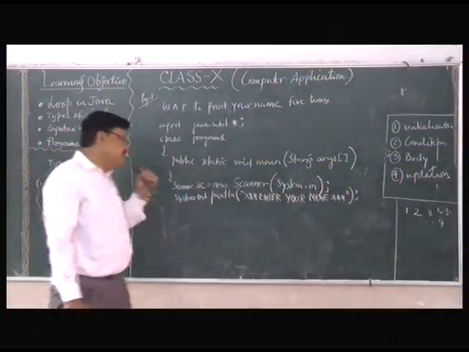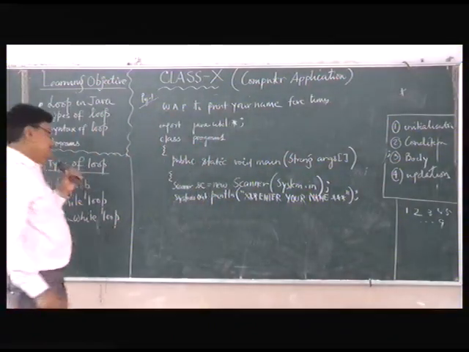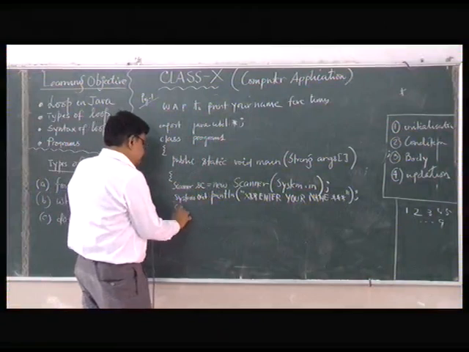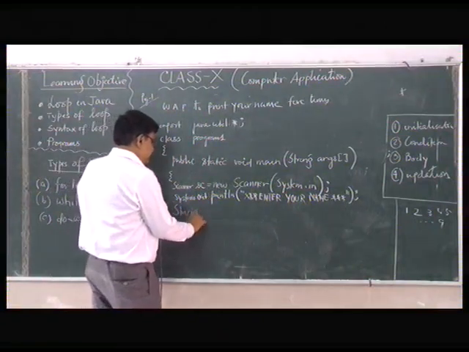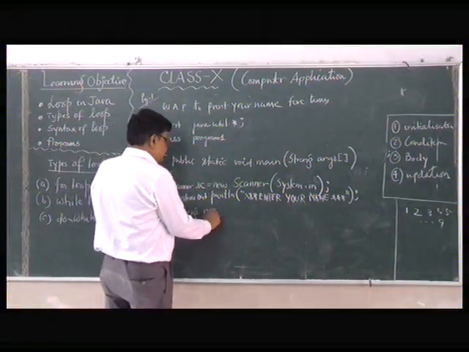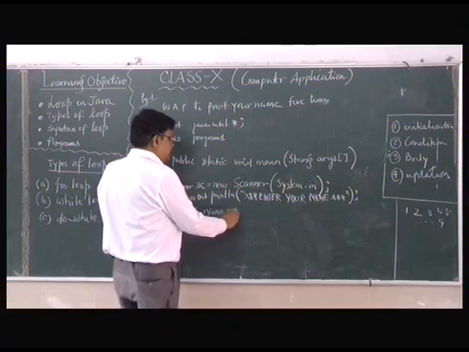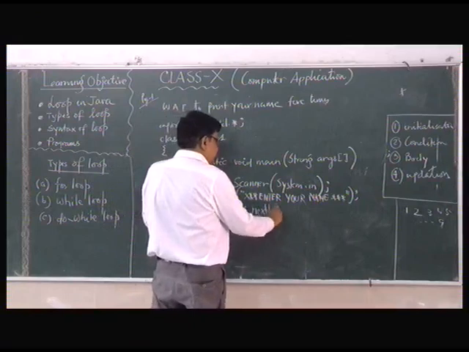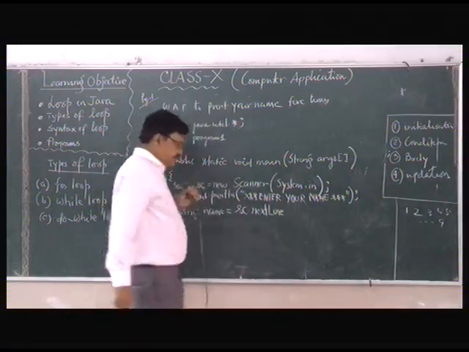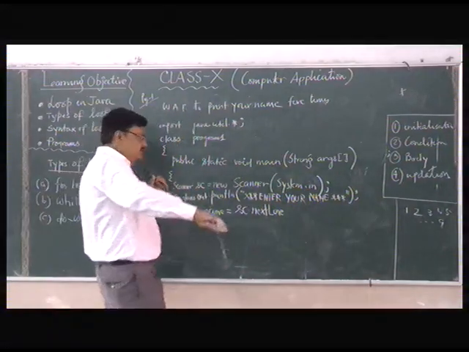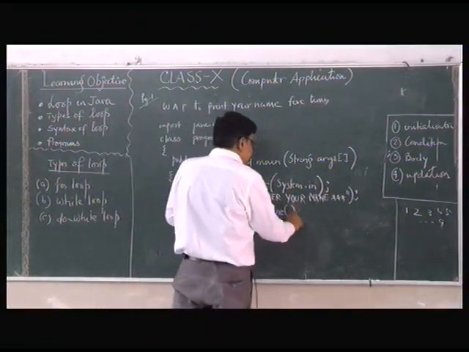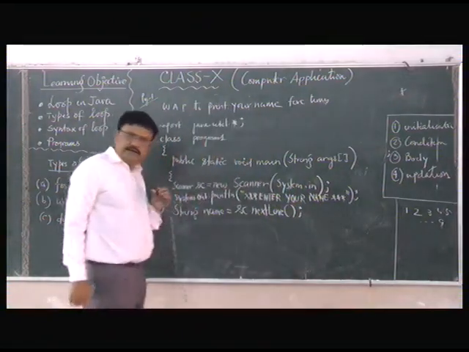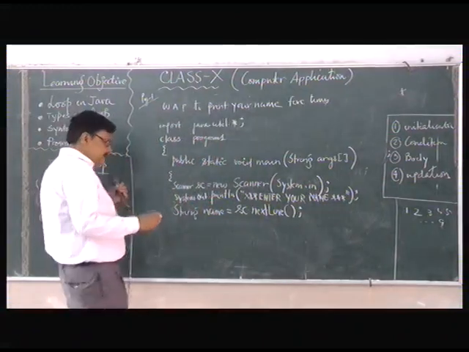All right, enter your name. Now is string what? name is equal to SC dot nextLine. All right, SC dot nextLine. Clear? SC dot nextLine.